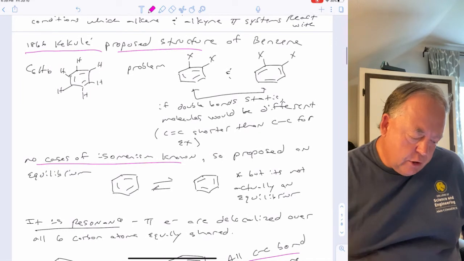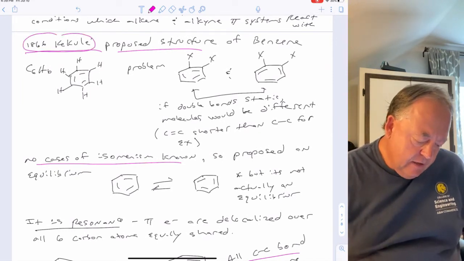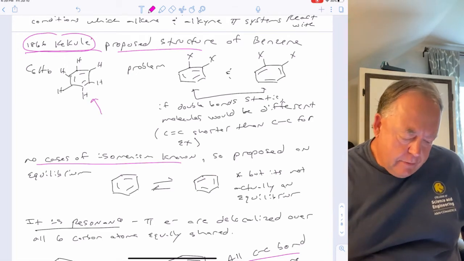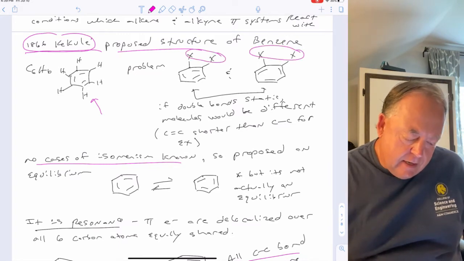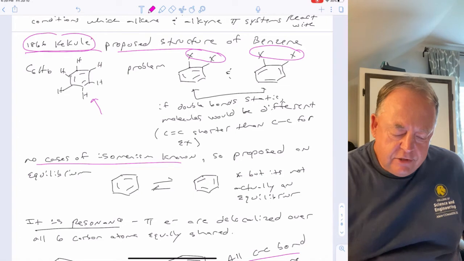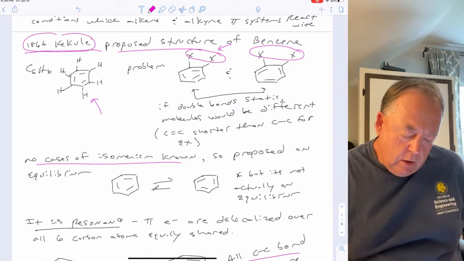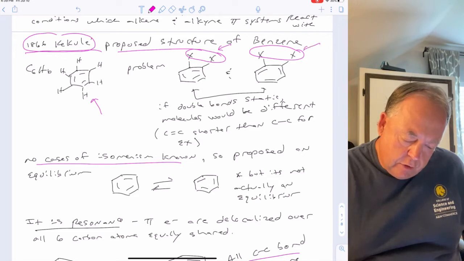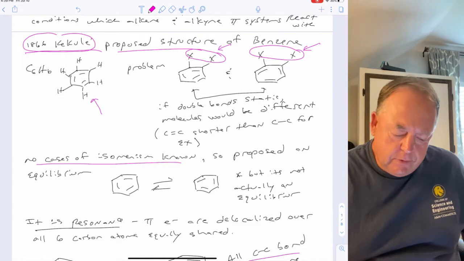Okay, so more about the structure of benzene. In 1866, Kekule proposed the structure of benzene, where it had the 3 alternating double bonds. But this presents a problem, because if you had 2 groups on the benzene ring, and if those double bonds were static, then these 2 molecules would be different. In the case on the left, the 2 X groups are on sp2 hybridized carbons where the double bond is between them, and in the structure on the right, the 2 X groups are on sp2 hybridized carbons where there's a single bond between them.